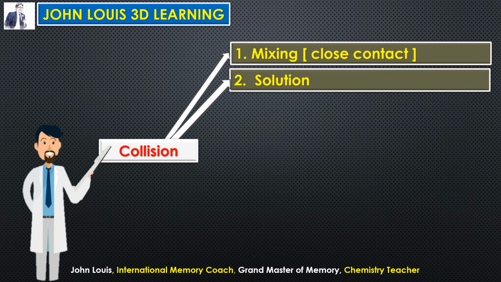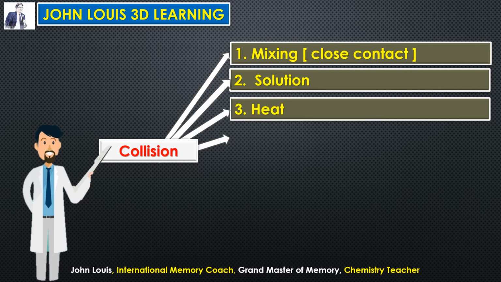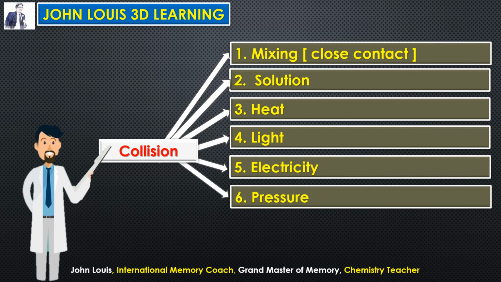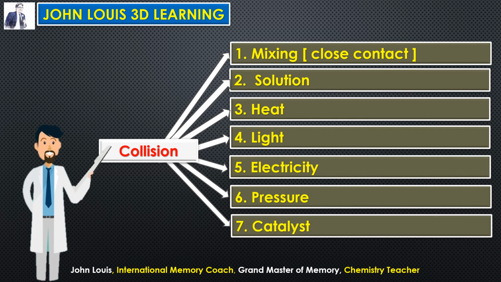First, by mixing the solid substances; second, by dissolving in water and mixing them, that is, solution. Third, by heating them and in the presence of sunlight, then by passing electricity, then by applying pressure, and lastly by using a positive catalyst, not a negative catalyst, because a negative catalyst prevents or slows down the reaction. Only a positive catalyst will increase the speed of the reaction. Hope it is very clear and you understood it thoroughly.